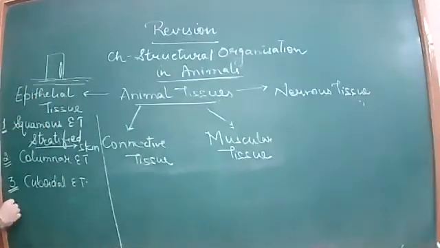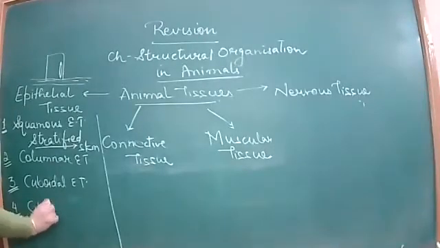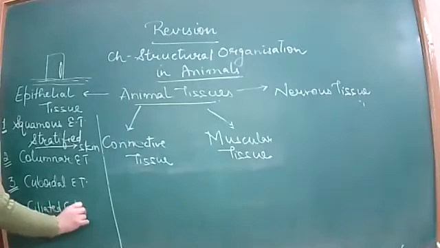So cuboidal cells are as wide as they are tall, right? Then after cuboidal, the fourth type is ciliated columnar. Ciliated columnar, what is it?